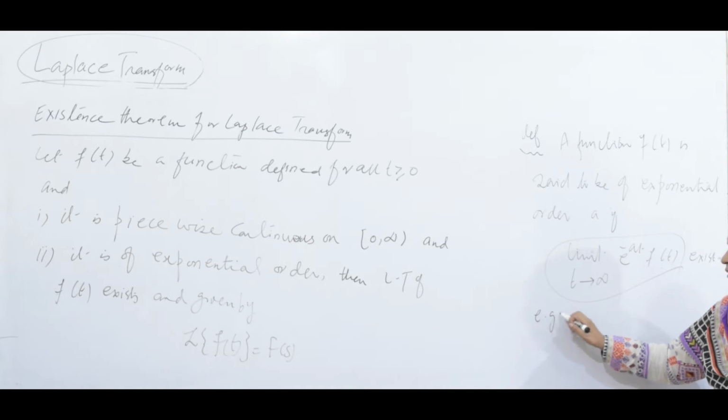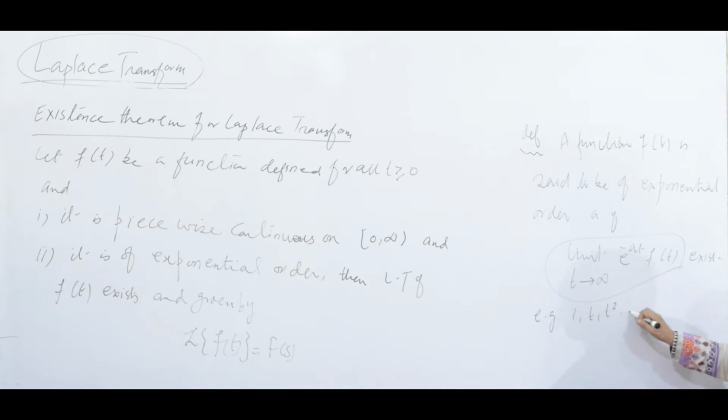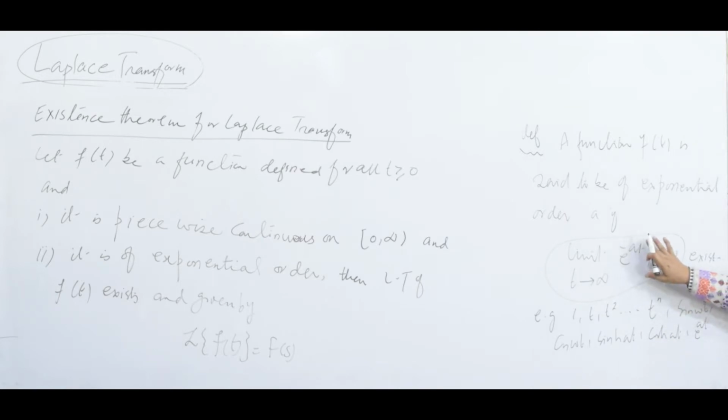For example, 1, t, t square, t raised to the power n where n is a positive integer, sine omega t, cos omega t, sinh at, cosh at, e^(at), they are all of exponential order. If you put f(t) here and see whether the limit exists, and if the limit exists, then the given function is of exponential order. But e^(t²) is not of exponential order.